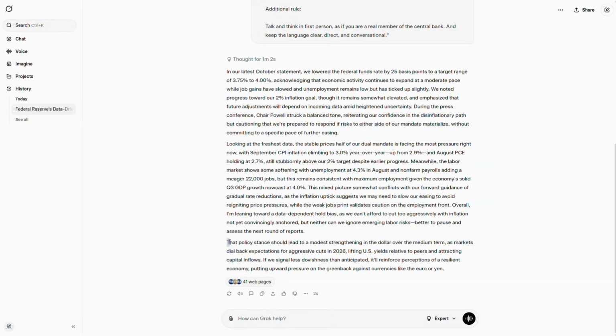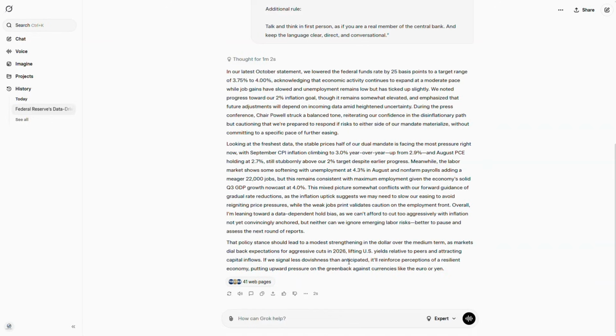Because if we look at the summary here for what it actually is going to mean for the domestic currency, that policy stance should lead to a modest strengthening in the dollar over the medium term as markets dial back expectations for aggressive cuts in 2026, lifting US yields relative to peers and attracting capital inflow.